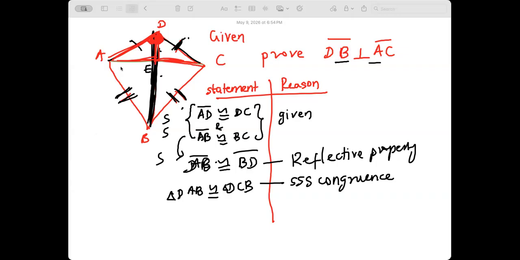Basically, if ABD is congruent to DCB, then this line would be split in half, and then we already know this is congruent. So if this is congruent to this, then... Oh, those two triangles are not congruent. DAB and DCB are congruent. This is congruent to this is what we have proven.